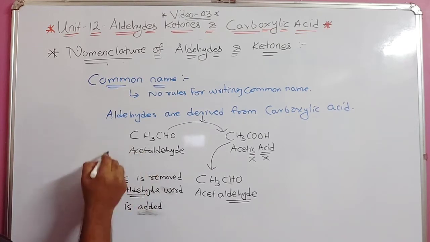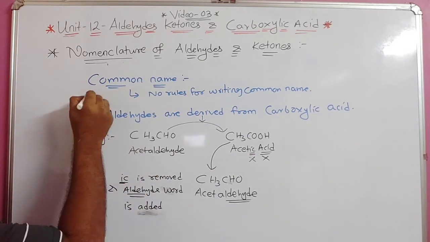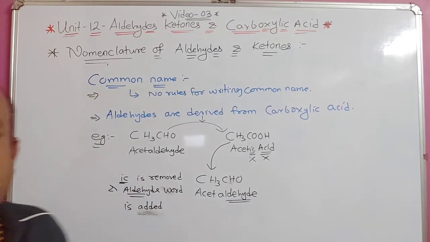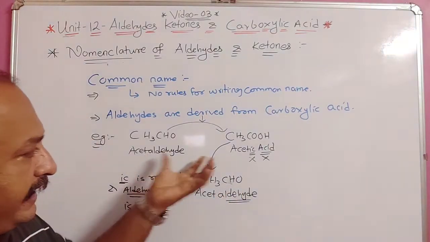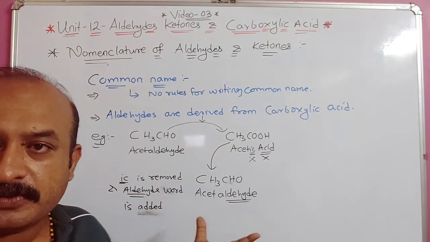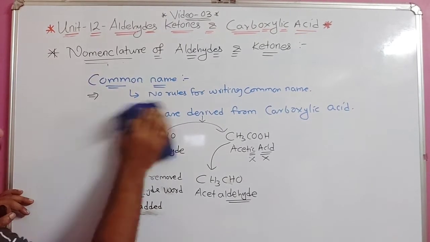These two things you can also write: there are no rules for writing common names, and IC of that acid is replaced by aldehyde. Understood? One more example we will see so that this part will be clear.